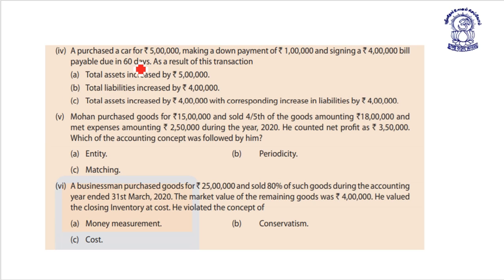A purchased a car of rupees 5 lakh, making a down payment of rupees 1 lakh, signing a 4 lakh bill payable, that is current liability due in 60 days. As a result of the transaction, A's total asset increased by rupees 4 lakh, that is the car, with corresponding increase in liability by rupees 4 lakh, that is bills payable. So the correct answer is option C.